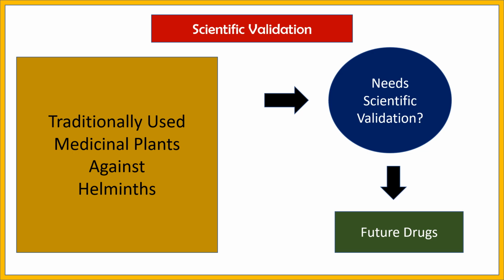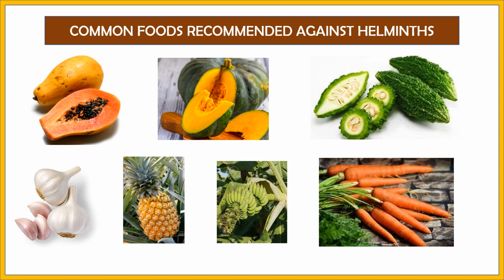Once such traditionally used medicinal plants are validated, they can be potential plants that can become future drugs for such problems. Very common foods recommended against helminths include papaya, pumpkin, bitter gourd, garlic, pineapple, raw banana, and carrots. These are very common foods recommended against helminths.